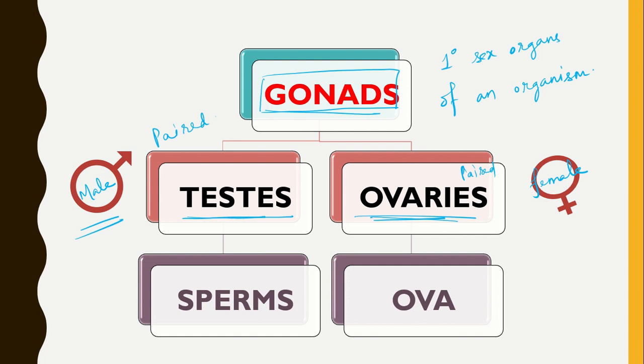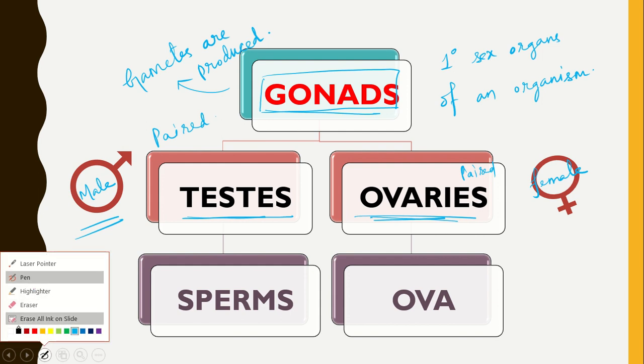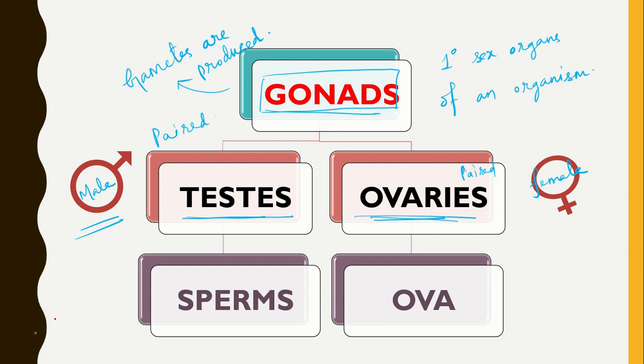From the gonads, the gametes are produced. This is the function of the gonads. Then what is this process called? The process of formation of gametes is known as gametogenesis.